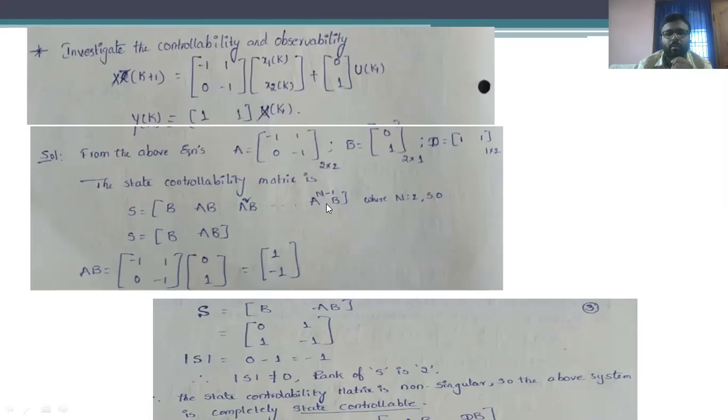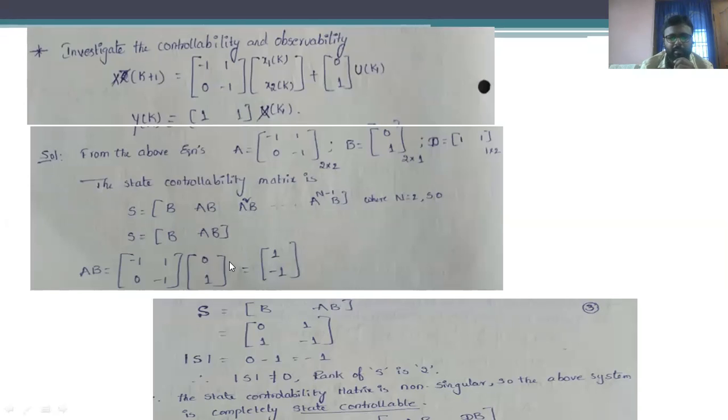Therefore, on substitution of n minus 1 as n is equal to 2, we are going to get A power 1 into B. That means the matrix is supposed to have only two particular submatrices, that is matrix B and matrix AB. AB is obtained with the multiplication of matrix A with matrix B.